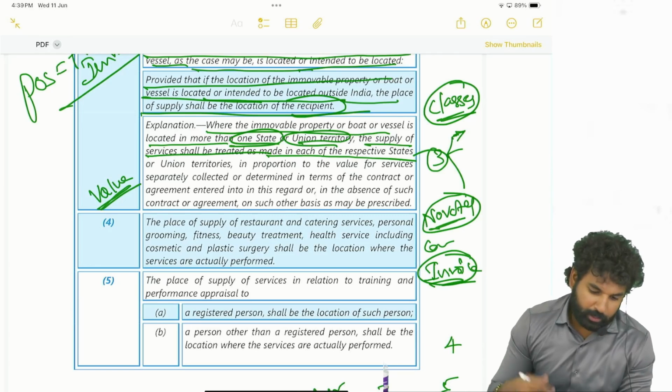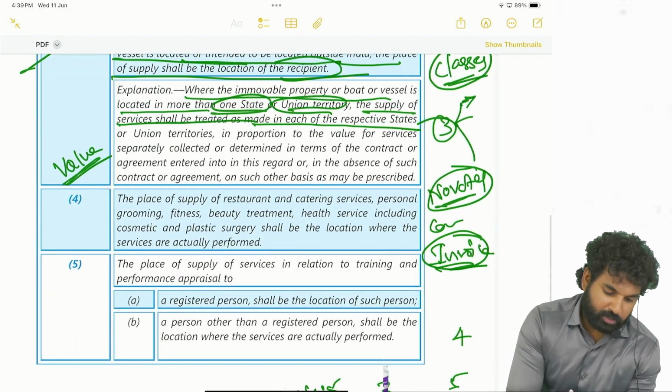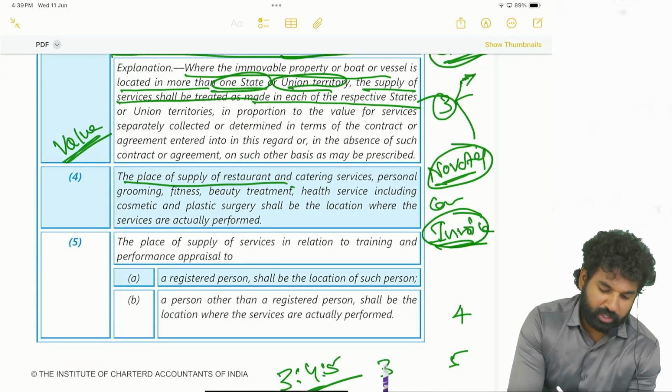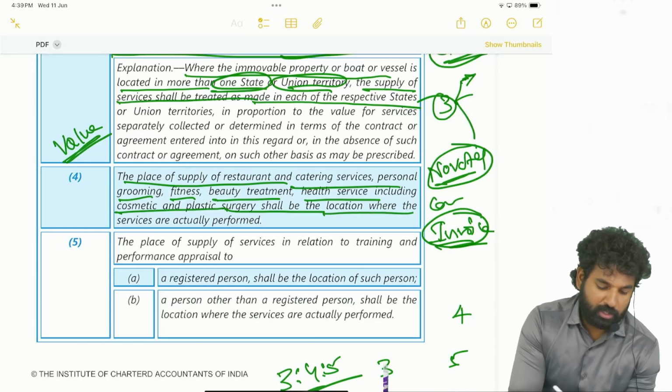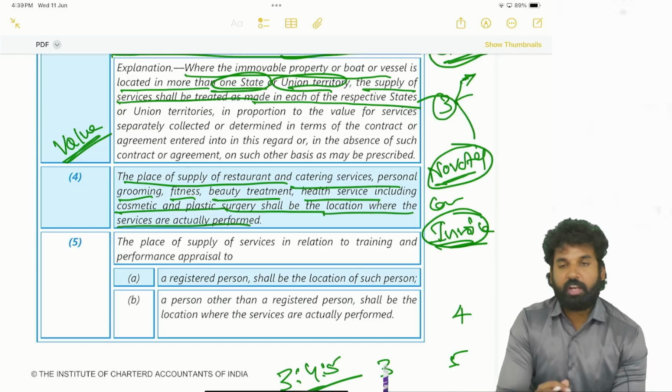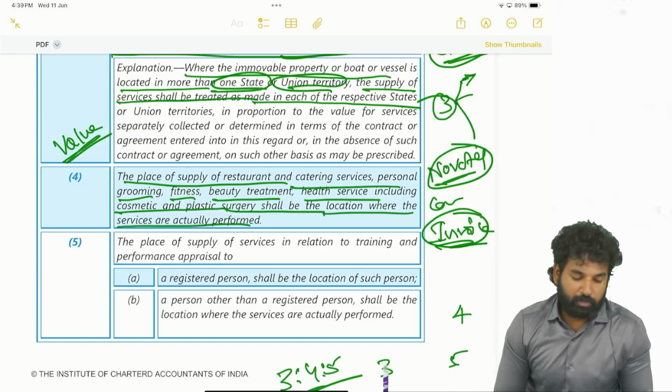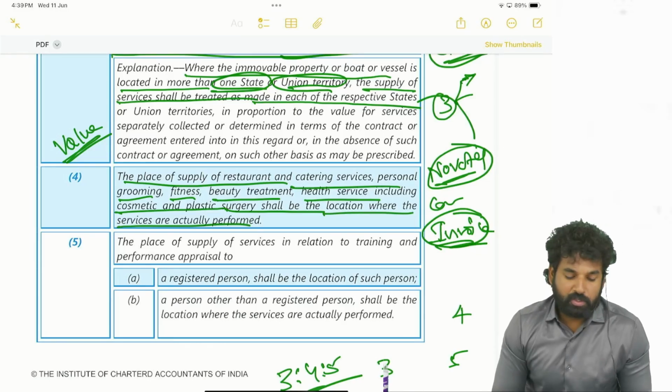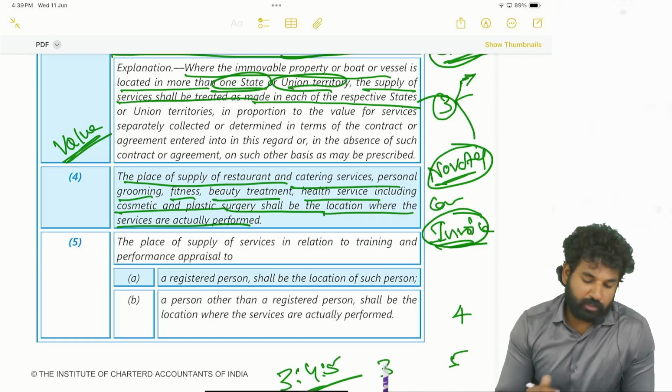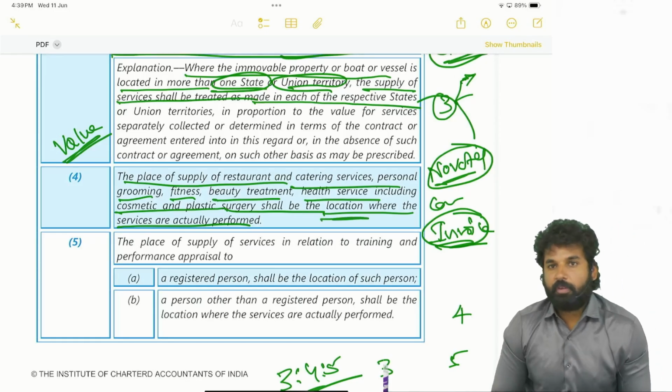Okay, right. Next, place of supply of restaurant and catering services, personal grooming, fitness, body treatment, health service, including cosmetic and plastic surgery, shall be the location where the services are actually performed. So it may be fitness, it may be beauty treatment, it may be restaurant, it may be catering. Where the services are actually performed, that will be the place of supply.